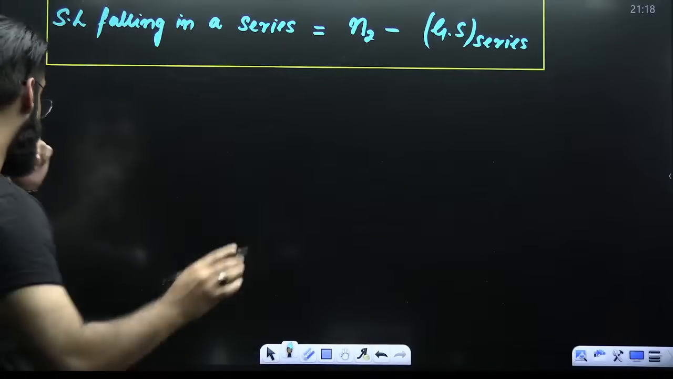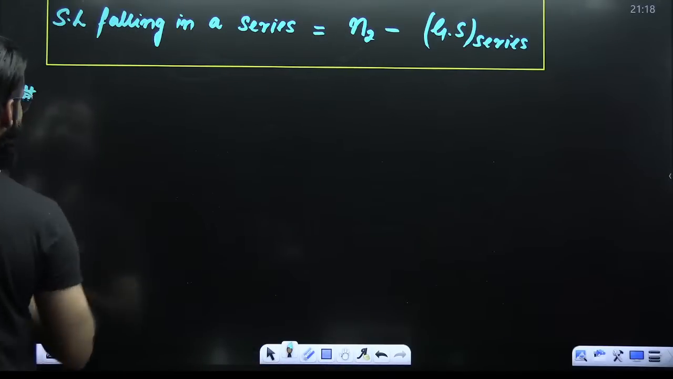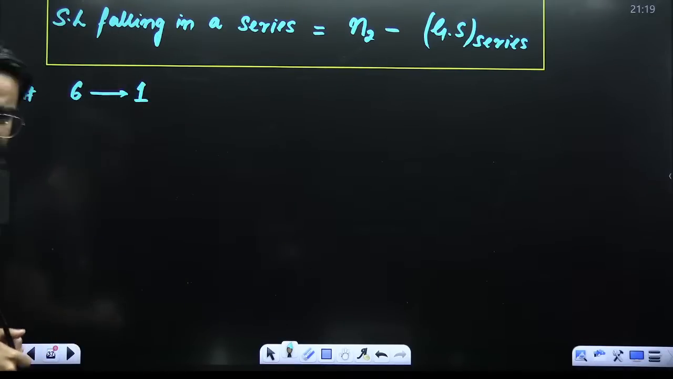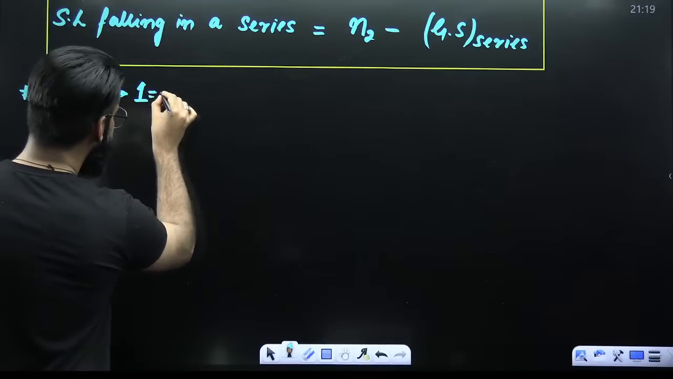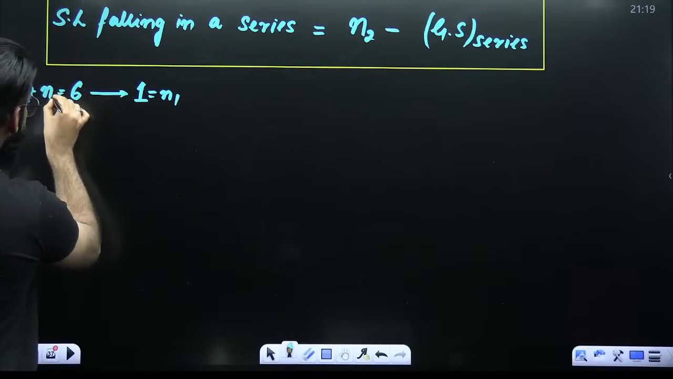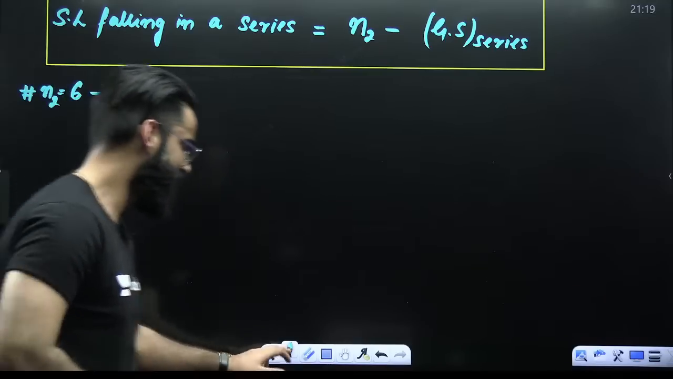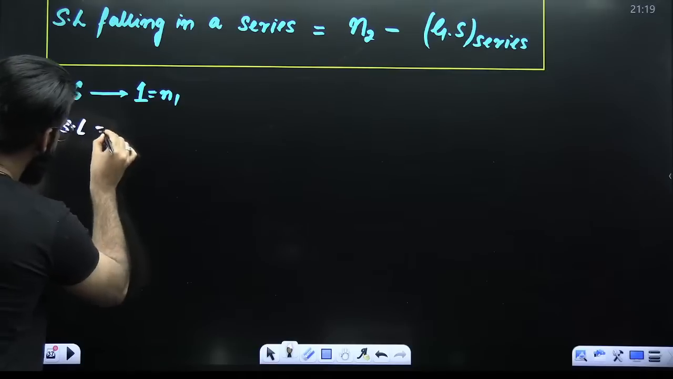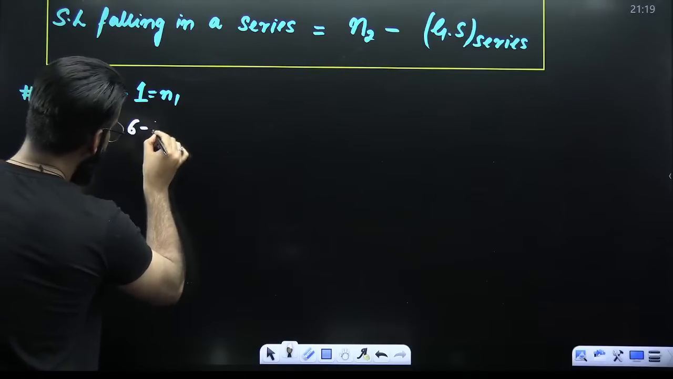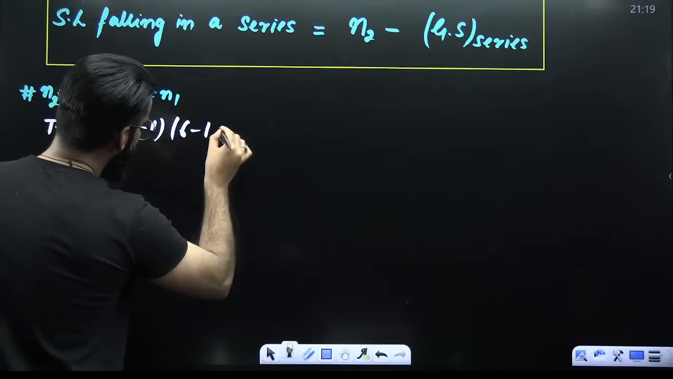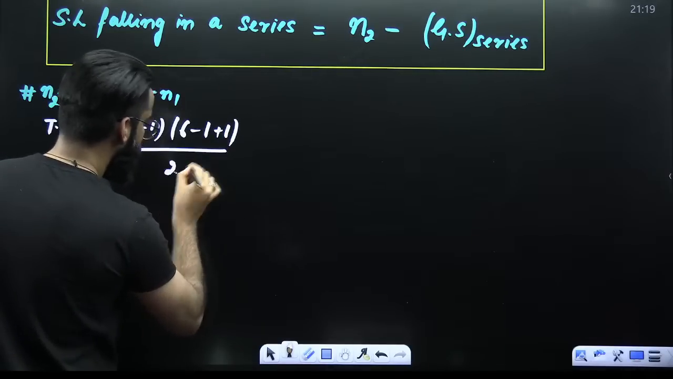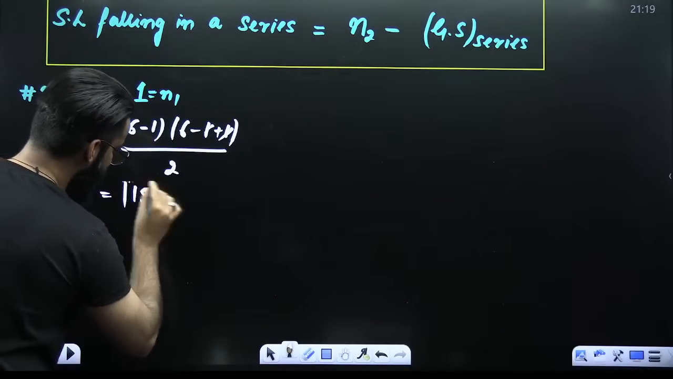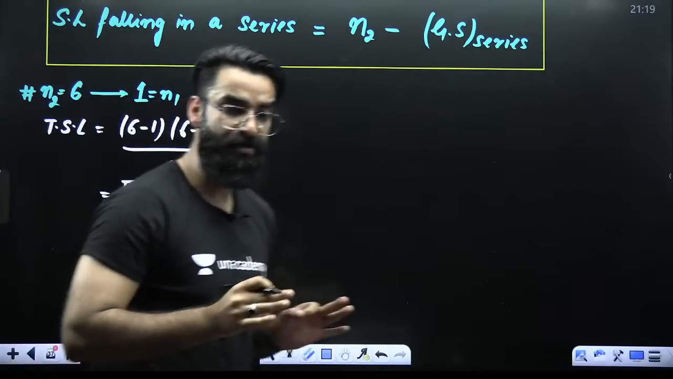Okay. See guys, for example, I'm asking you a question. Let's say the electron is making a transition from 6 to 1. This is the lower energy state. This is the higher energy state. First of all, let's try to calculate the total number of spectral lines. So total spectral lines is equal to N2 minus N1, N2 minus N1 plus 1, divided by 2. So this term cancels. 6 5s are 30. 30 divided by 2 is 15. So in total, we will be getting 15 spectral lines.